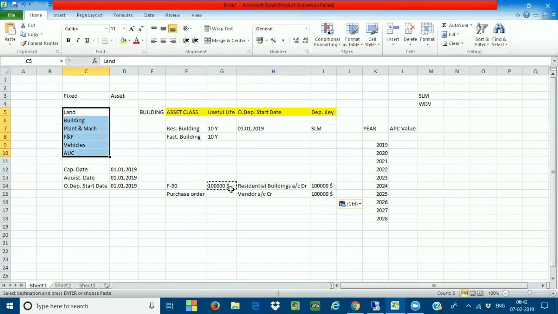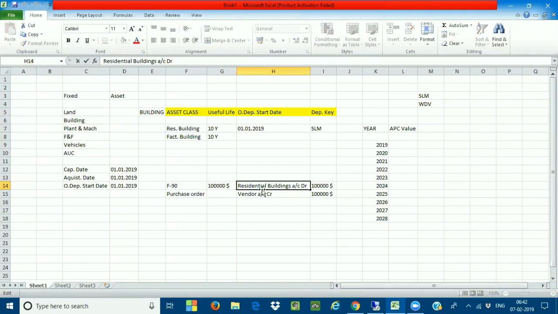Whatever transactions you make in asset accounting, the value has to flow to your general ledger accounting, so we create them as reconciliation accounts. This is called your acquisition and production cost.